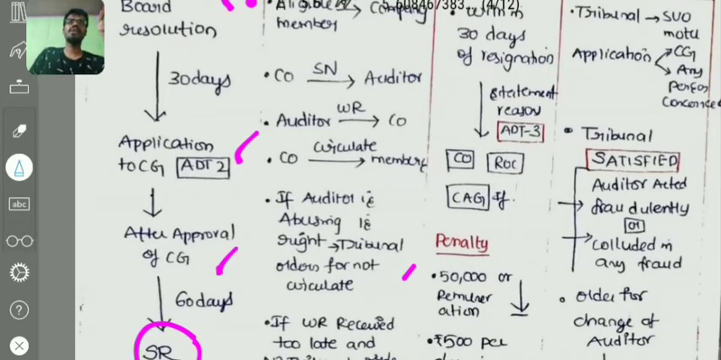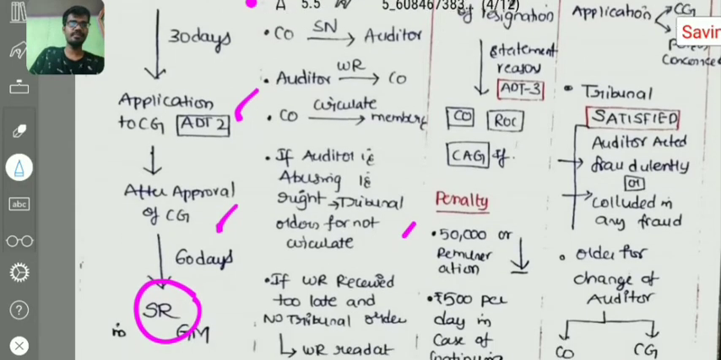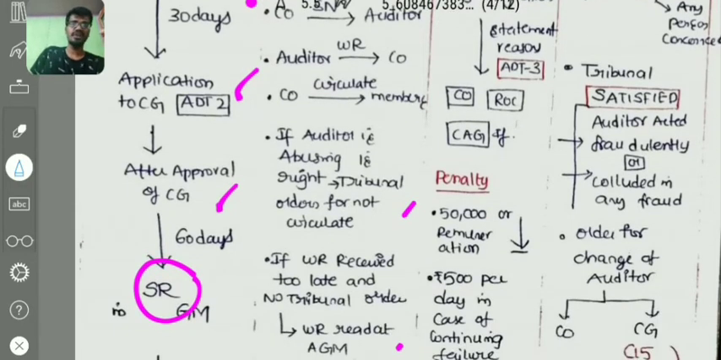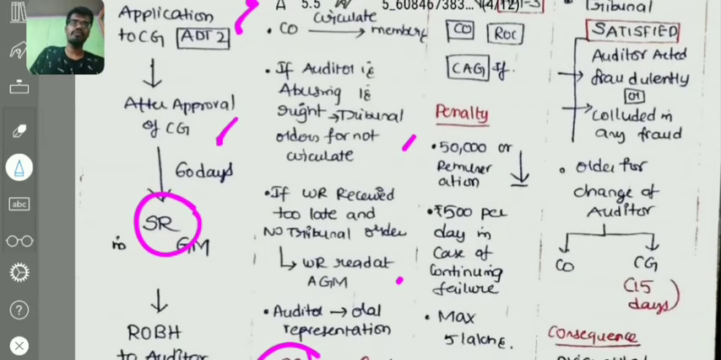And penalty: what if the auditor has not complied, that is, the auditor has not sent his statement containing the reasons for his resignation to the company, ROC or C&AG? There is a penalty for the auditor. The penalty amount is 50,000 or remuneration, whichever is lower, or 500 rupees per day for the continuing default, and the maximum penalty is 5 lakhs. What is again the penalty? 50,000 or remuneration, whichever is lower, or rupees 500 per day for the continuing default, or maximum 5 lakhs, right?